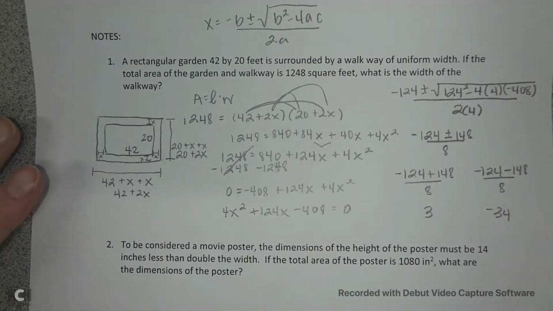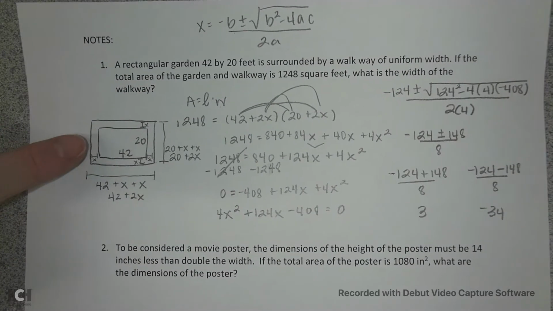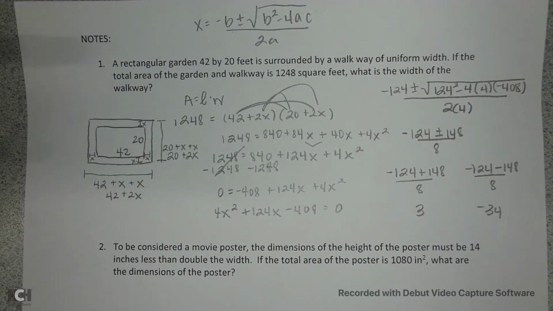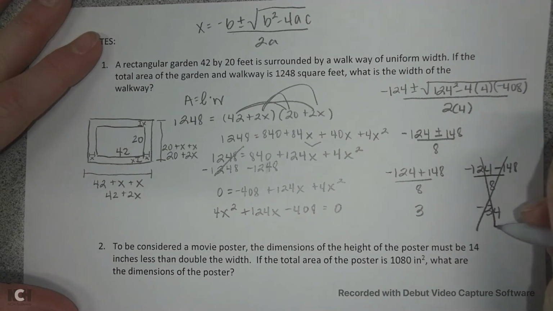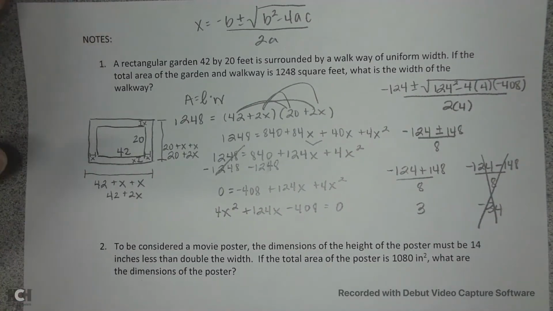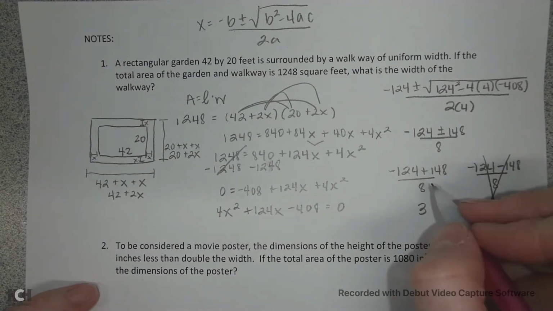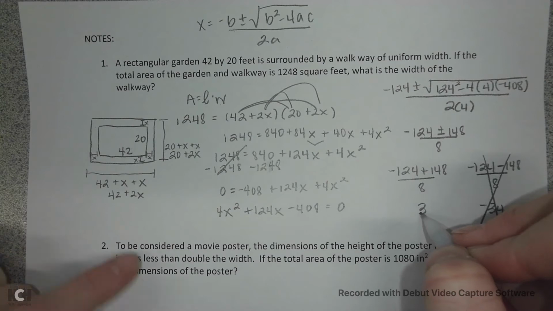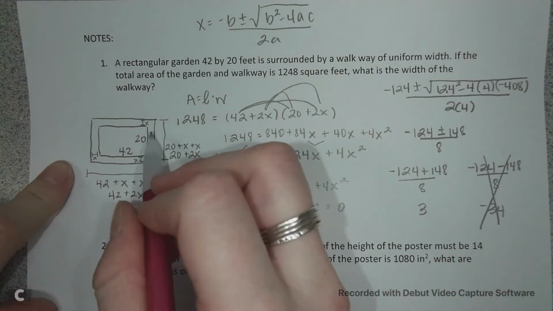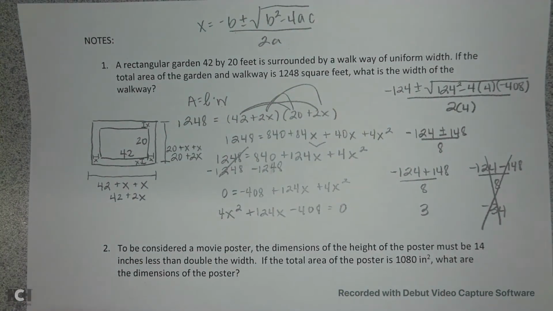So now you have to figure out what makes sense. I'm trying to figure out the width of my walkway. If my width is negative 34, well, that's not real, so that's not going to work. One of the two answers is just not going to work, and you have to figure out which. It's pretty obvious, actually. Here I have a width of 3 for a walkway around this whole garden, and that seems pretty right. So that's what we're going to write down.